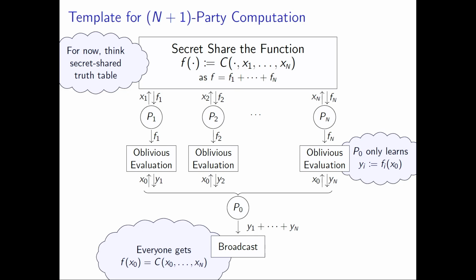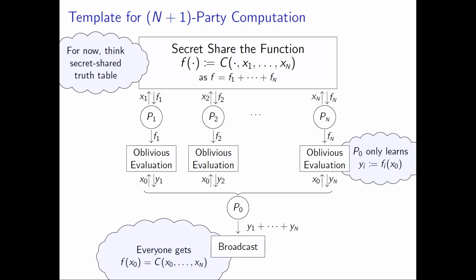For now, think of a naive secret sharing: just take the truth table and secret share it additively among the parties. So now each party Pi holds some share of the function Fi. You can either see this as a function share, or like I like to think about it, you can think of Fi as being a function which on input x0 gives you a share of f of x0.